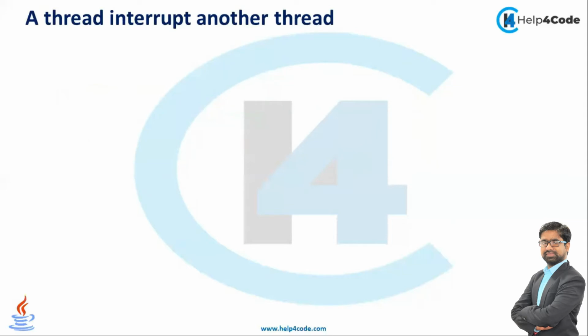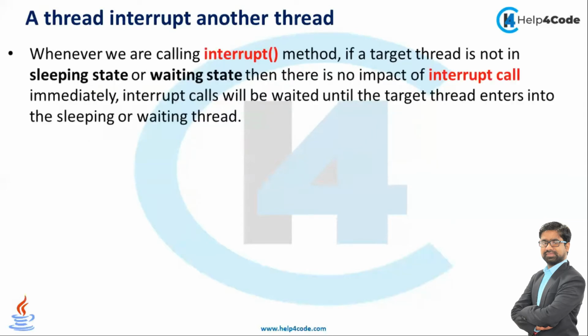So guys, how can a thread interrupt another thread? Whenever we call the interrupt method, if the target thread is not in the sleeping state or waiting state, then there is no immediate impact of the interrupt call. The interrupt call will wait until the target thread enters the sleeping state or waiting state. Means a thread should be in the sleeping state or waiting state, otherwise there is no impact of the interrupt call.